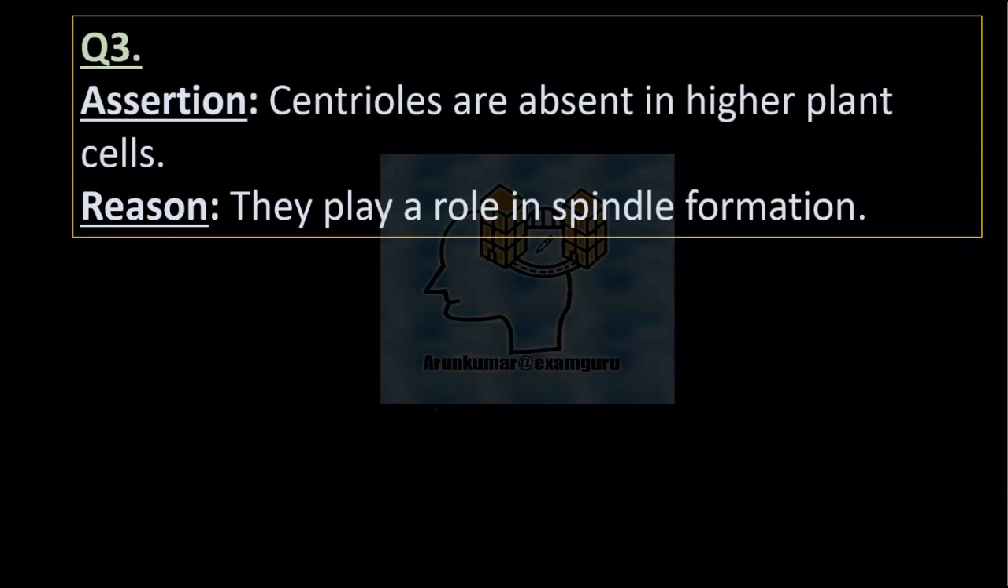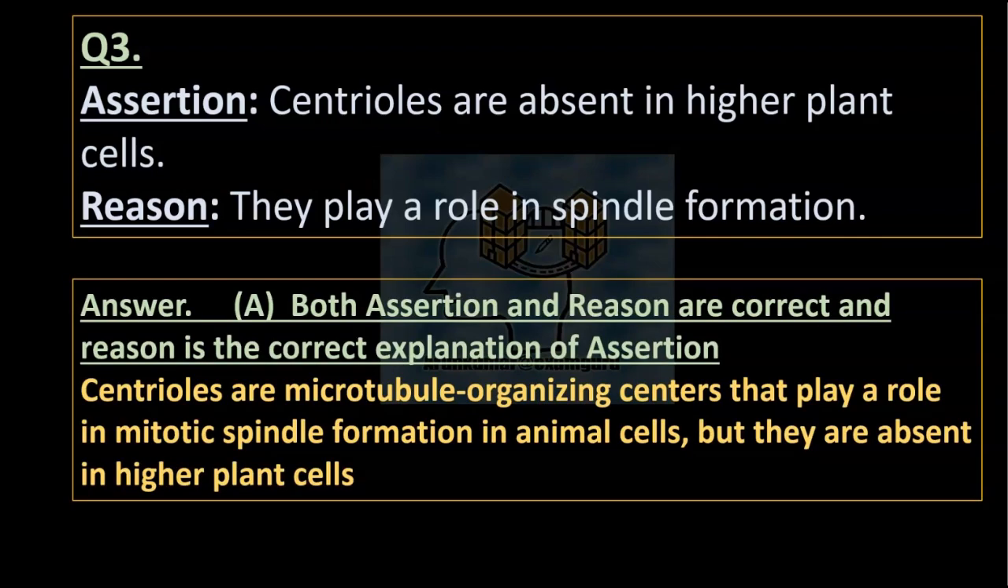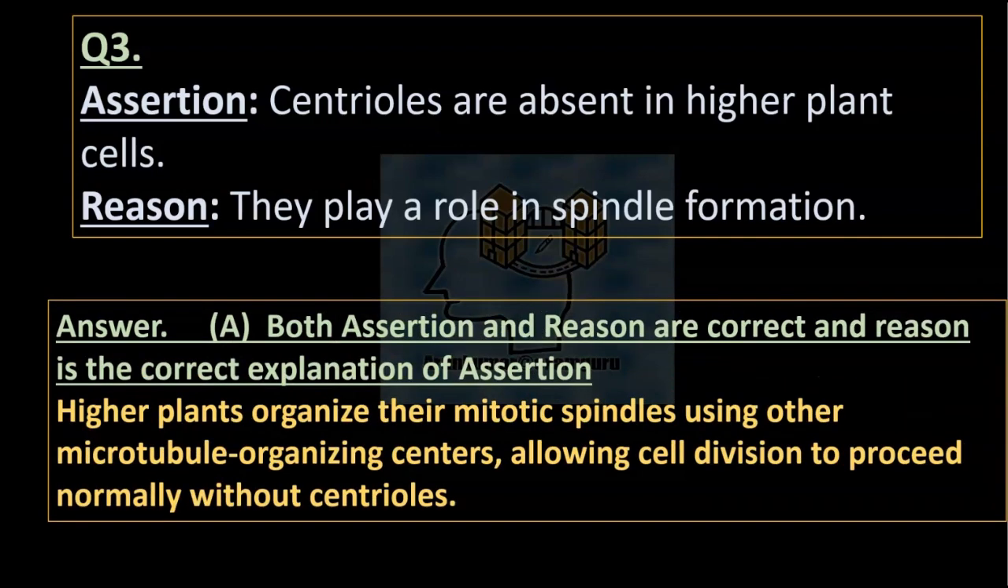Question 3. Assertion: Centrioles are absent in higher plant cells. Reason: They play a role in spindle formation. Answer A. Both assertion and reason are correct, and reason is the correct explanation of assertion. Centrioles are microtubule organizing centers that play a role in mitotic spindle formation in animal cells, but they are absent in higher plant cells. Higher plants organize their mitotic spindles using other microtubule organizing centers, allowing cell division to proceed normally without centrioles.